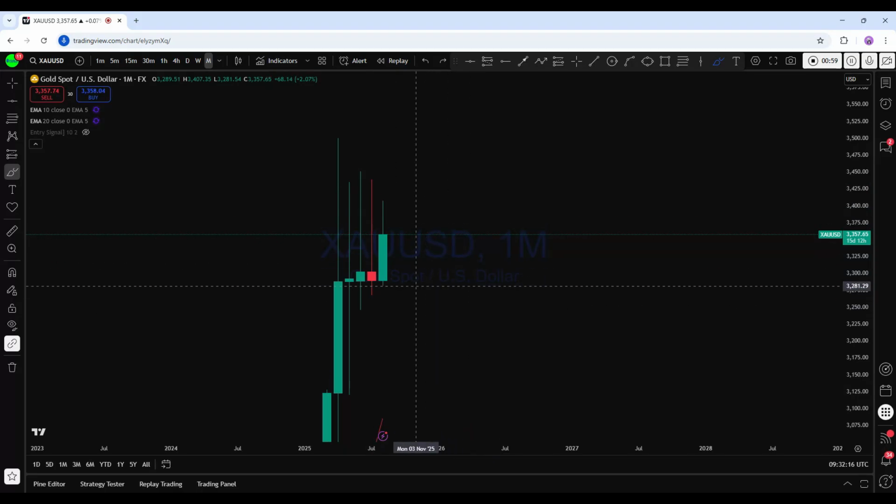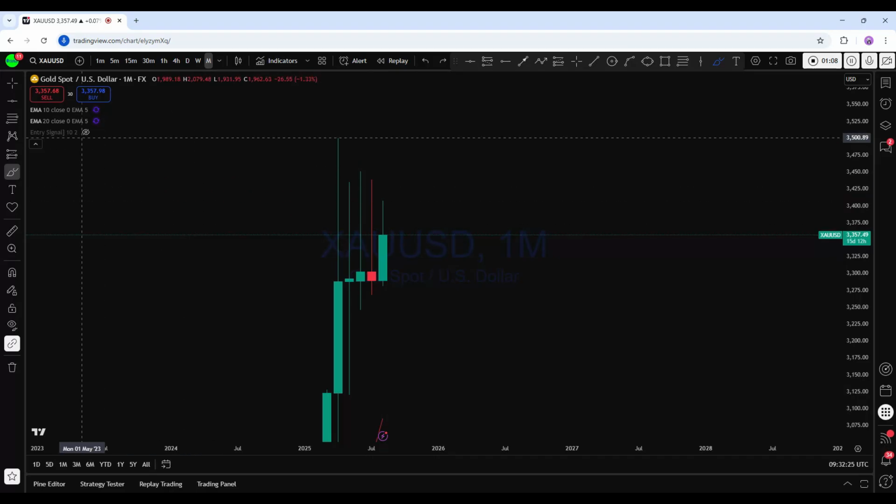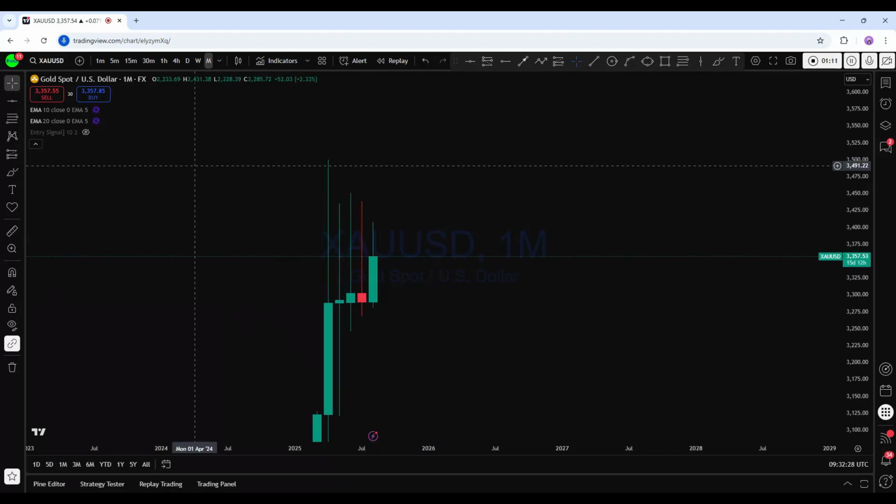And as the market has made its impulse, we have seen that the price has tested this high, created a series of lower highs, and created a long wick candle in that area on the monthly perspective on gold.